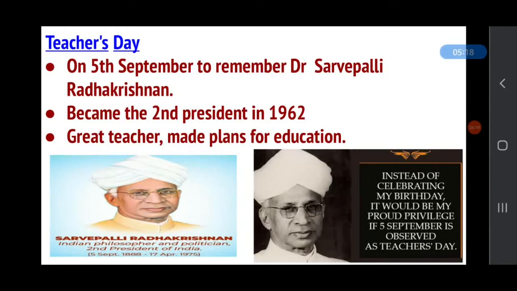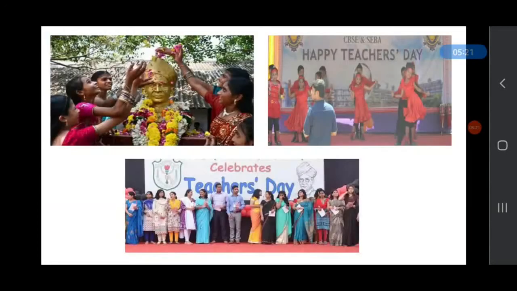And how do we celebrate Teachers' Day? Do you know? We celebrate Teachers' Day by giving respect and remembering Dr. Sarvapalli Radhakrishnan, by offering flowers and lighting candles in front of his picture. Special programs like dance and singing shows are organized in schools by students, and students make teachers feel special. Some teachers also receive gifts and awards on this day. Children gift cards to their teachers.